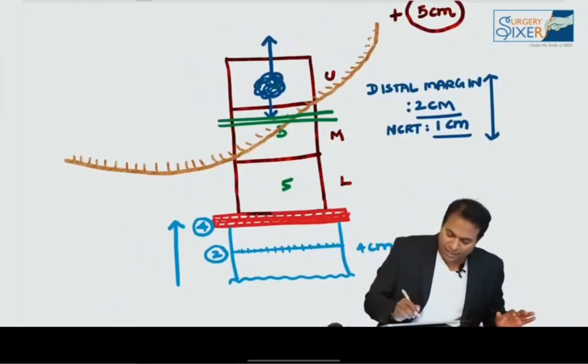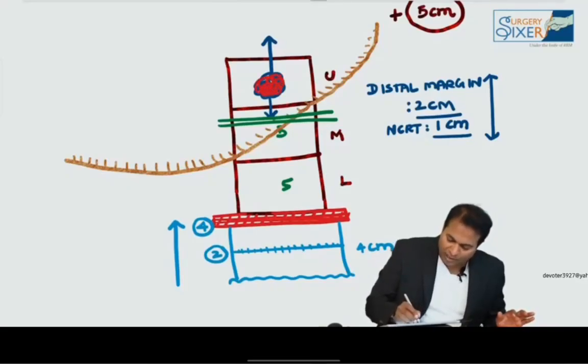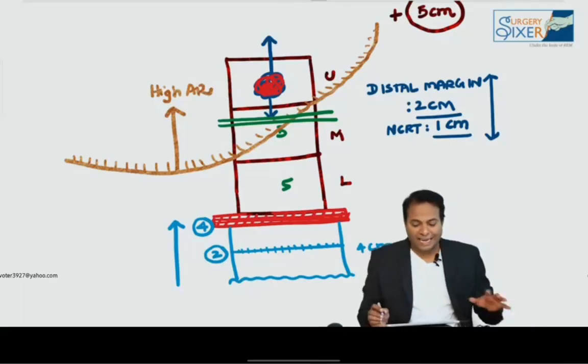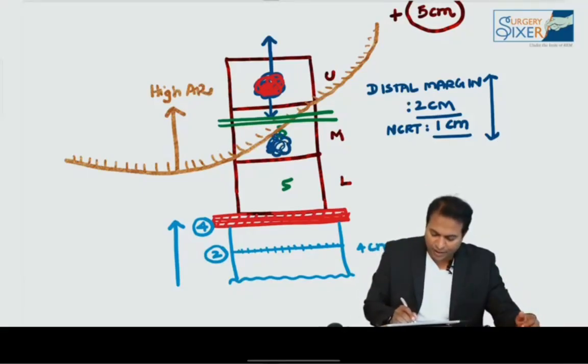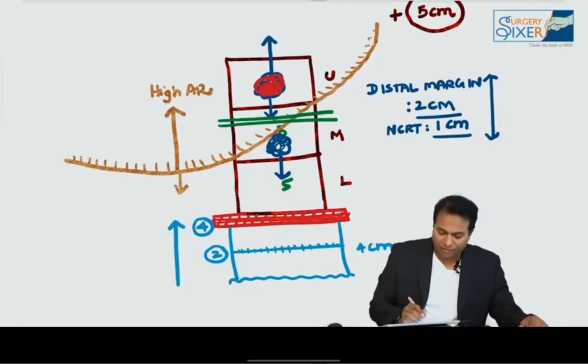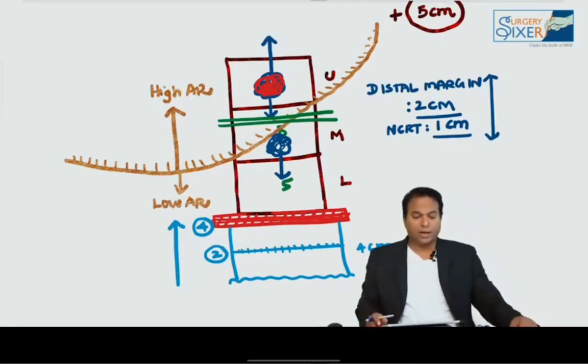So if the anterior resection operation and anastomosis are done above the peritoneal reflection, it is known as high anterior resection. If there is a cancer here in the extraperitoneal part and we give 2 centimeter clearance and do the anastomosis below this peritoneal reflection, it is known as low anterior resection. So there are 2 types of anterior resection for PG level.